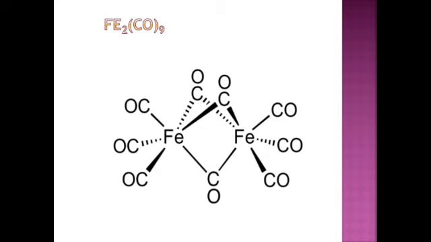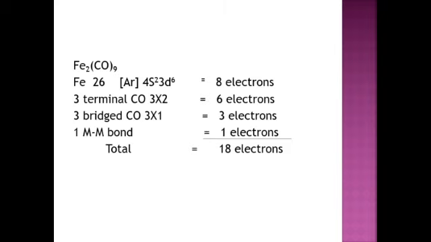Each bridged carbonyl donates 1 electron to one iron atom and the remaining 1 electron to another iron atom. Now the 18 electron rule for this Fe2(CO)9 system.